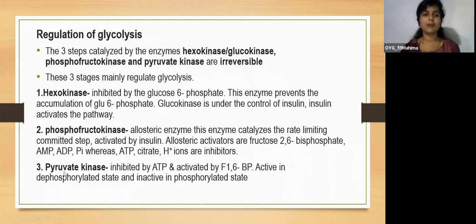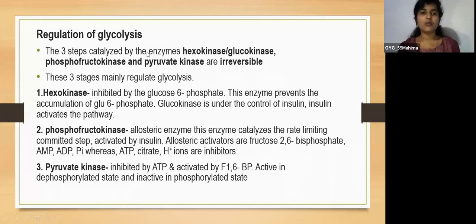Then next is pyruvate kinase. This is inhibited by ATP and activated by fructose 1,6 bisphosphate. So it is active in the dephosphorylated state. This pyruvate kinase is activated in the dephosphorylated state and inactive in the phosphorylated state.